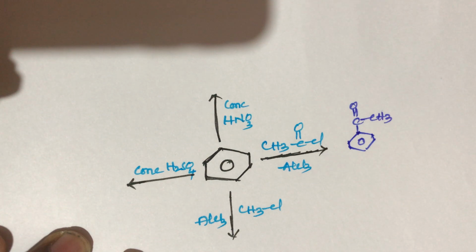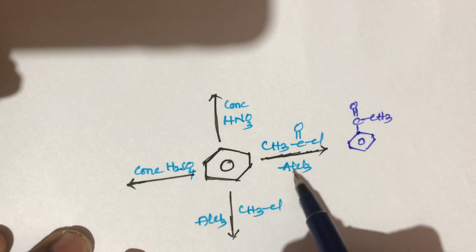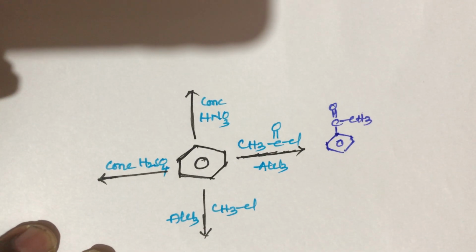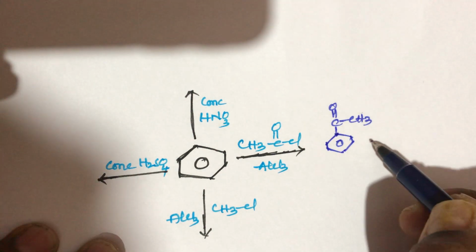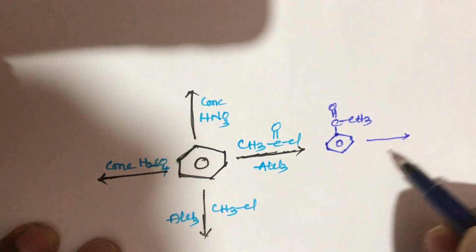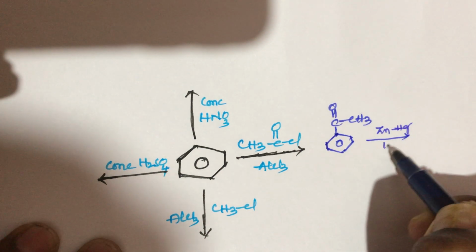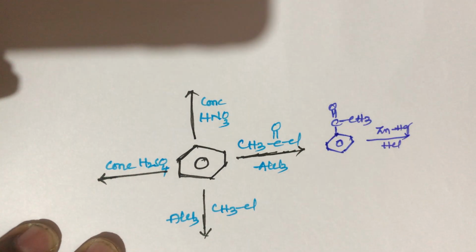Acetophenone will be formed when benzene reacts with acetyl chloride in the presence of AlCl3. This acetophenone again reacts with Zn/Hg in the presence of HCl, zinc amalgam and hydrochloric acid, that is Clemmensen reduction.